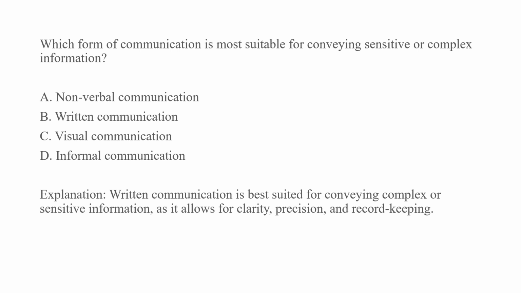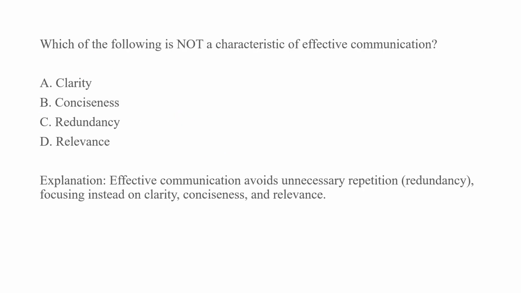Which form of communication is most suitable for conveying sensitive or complex information? Non-verbal communication, written communication, visual communication, informal communication. Here the right answer is written communication. Written communication is best suited for conveying complex or sensitive information as it allows for clarity, precision, and record keeping.